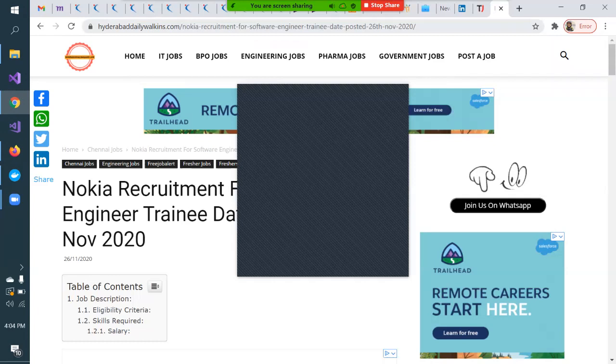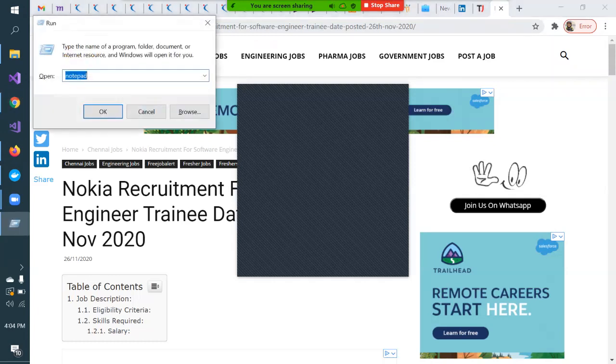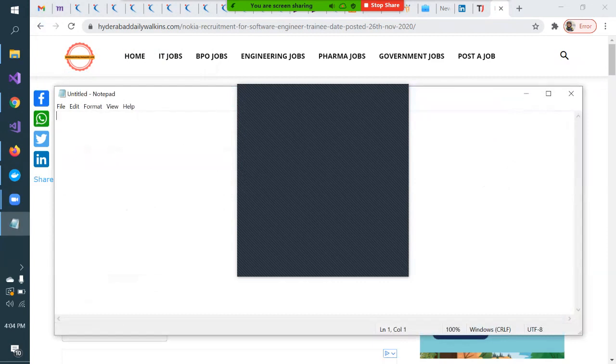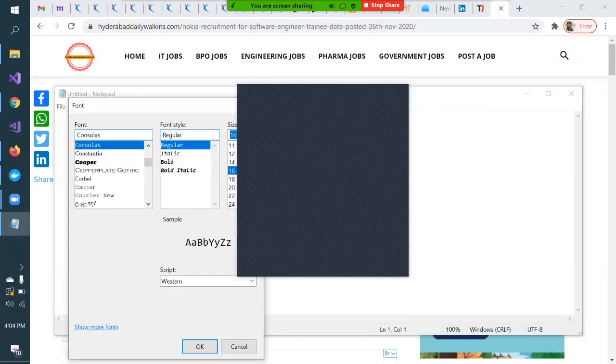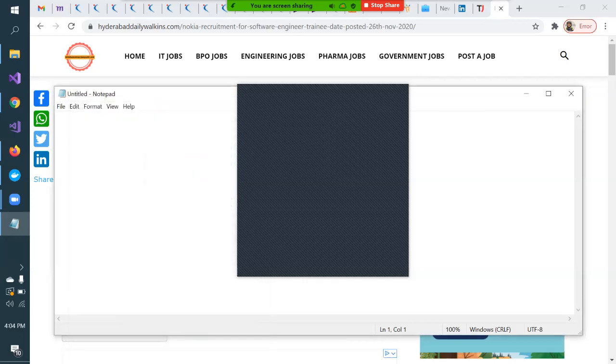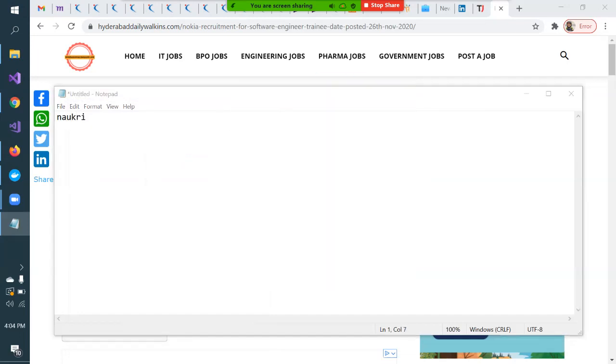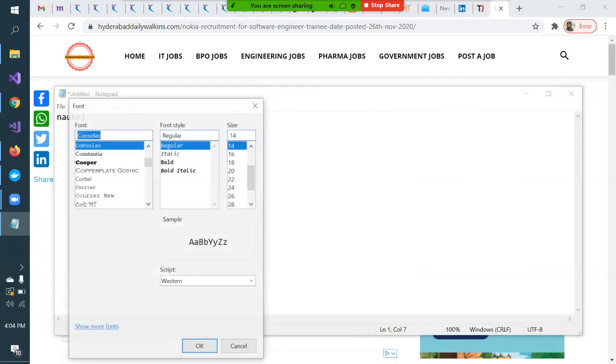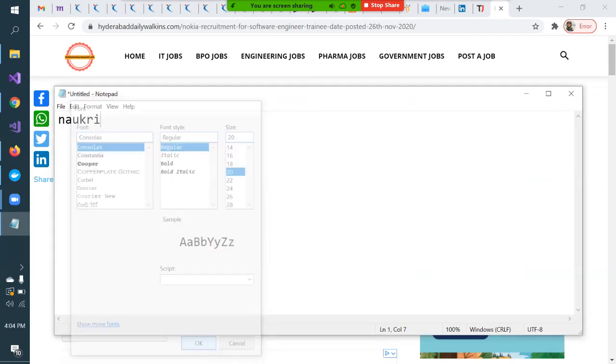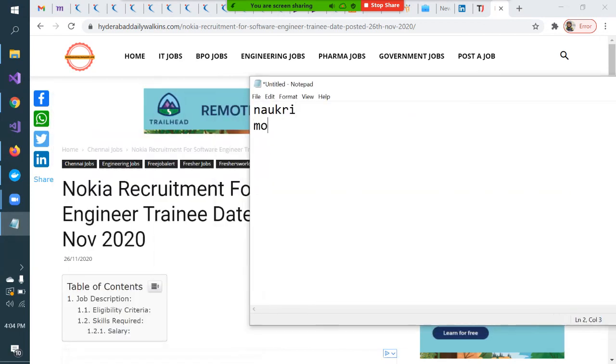How many major portals for genuine jobs are there? See, the major ones are whatever I have just shown. Let me write it down. Major, as I told, is Naukri. Naukri is one of the major job portals. Let me increase the font. Monster.com is one of the major ones. LinkedIn.com is one of the major ones.